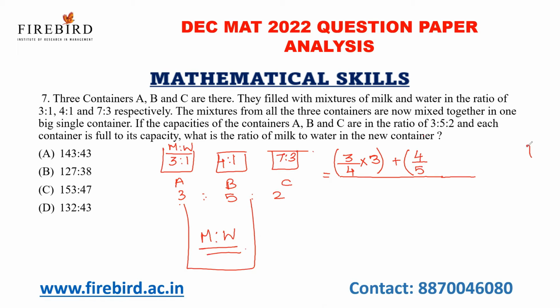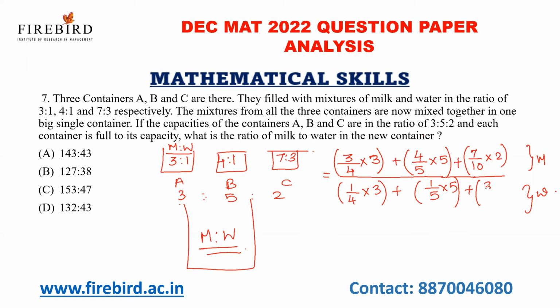In the numerator I am writing the milk part, and in the denominator the water part. 4 by 5 into its total capacity 5, plus 7 by 10 into its total capacity 2, the whole divided by the water part: 1 by 4 into 3 plus 1 by 5 into 5 plus 3 by 10 into 2.